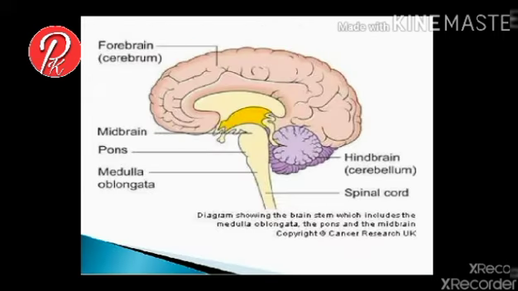Here we saw that the pons varolii, medulla oblongata and midbrain hold the major part of the brain. It is called the brain stem. So the PMM, that is pons, midbrain and medulla oblongata, forms the brain stem.